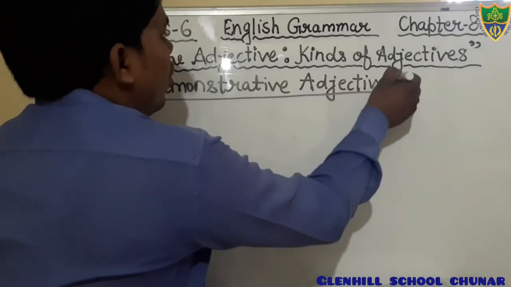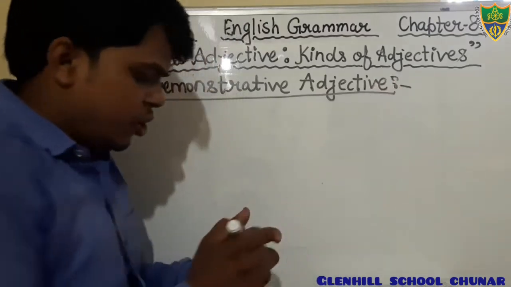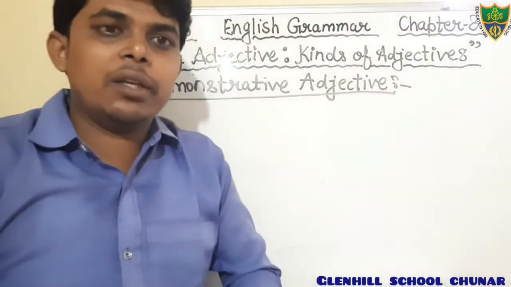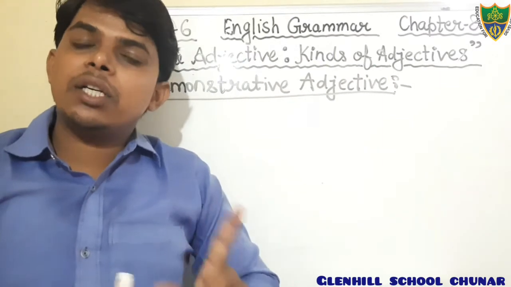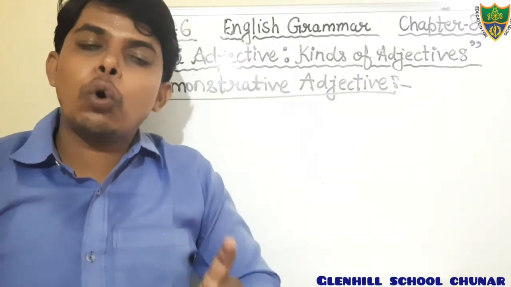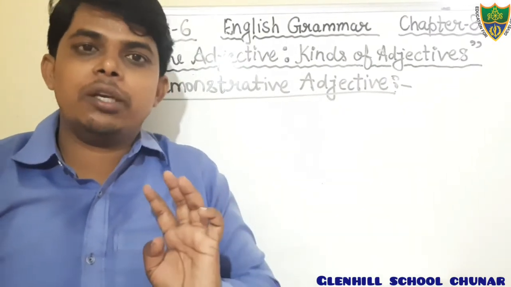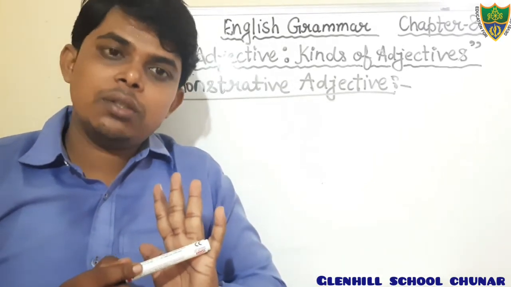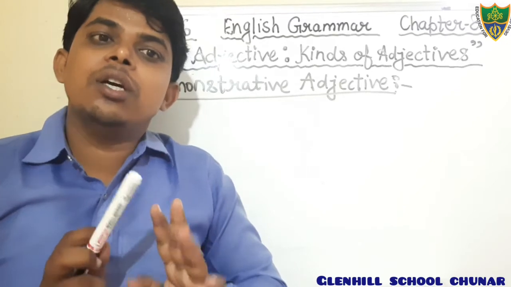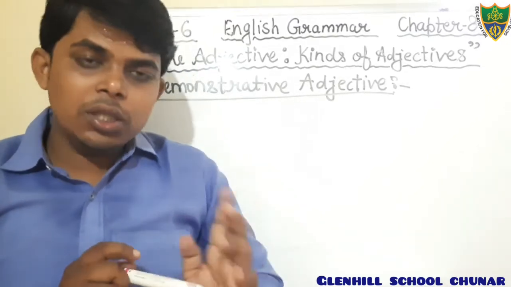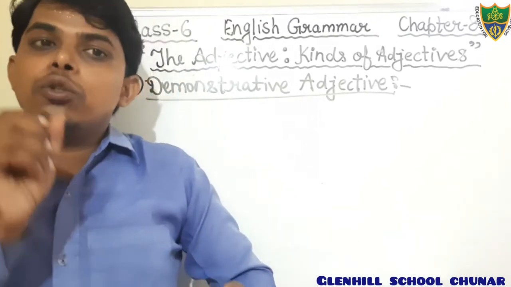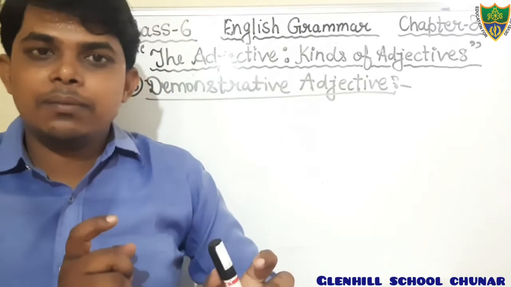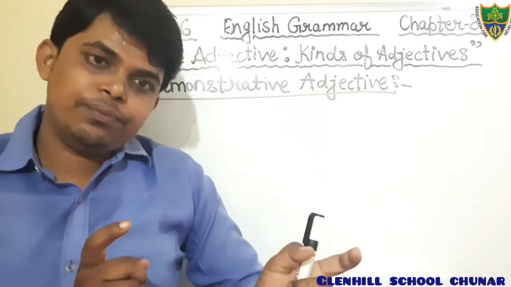Dear students, you all know the meaning of demonstrative. Demonstrative means to show something. Demonstrative adjectives are used to show the thing, to point out the thing. And there are so many words. This, that, these, those, such. These 5 words are used to point out something with the noun.